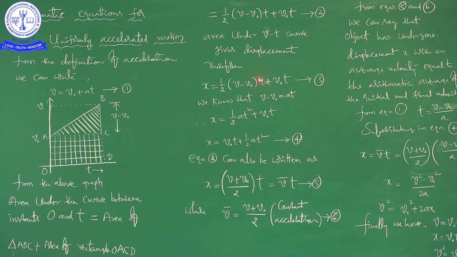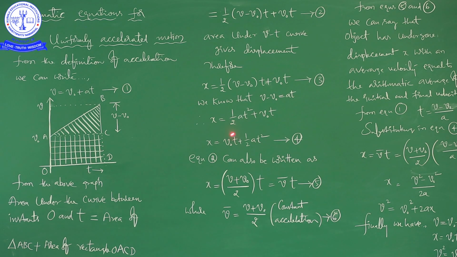Already t is there. So please observe carefully, 1 by 2 at into t, so 1 by 2 at square, plus this v naught into t, we are writing as it is, v naught into t.